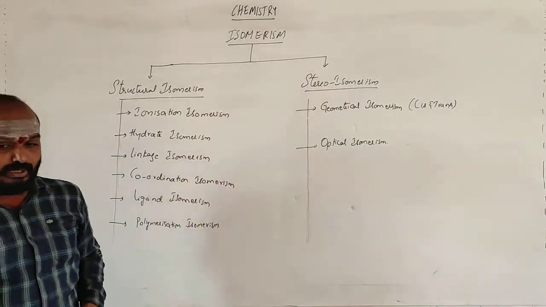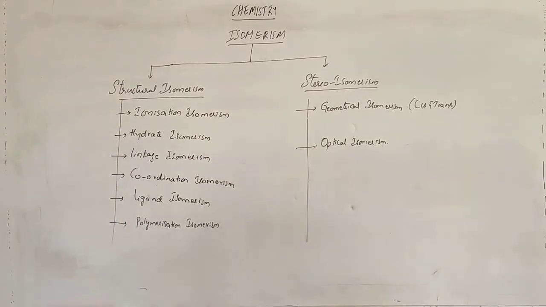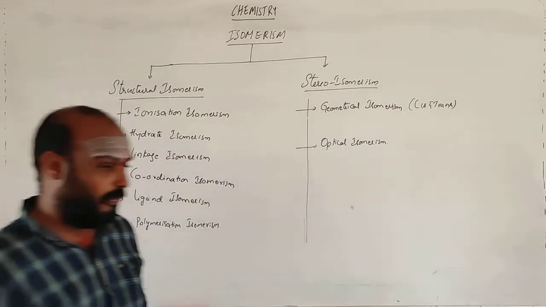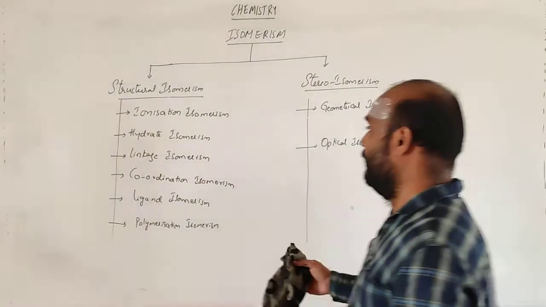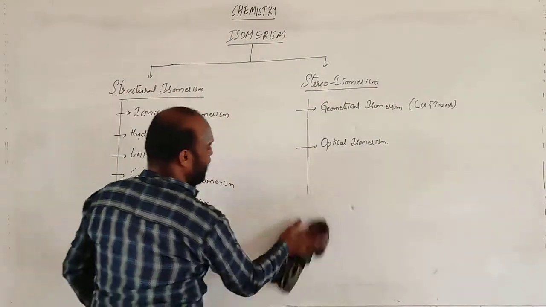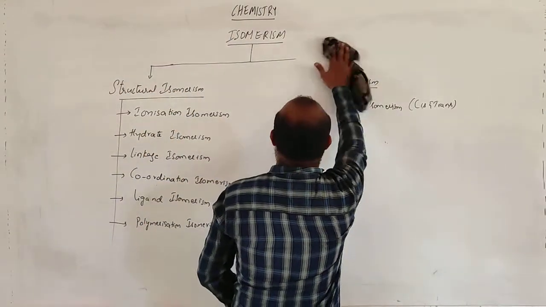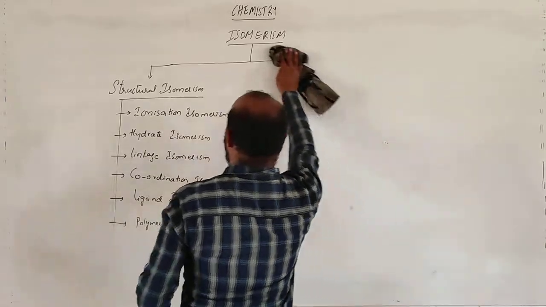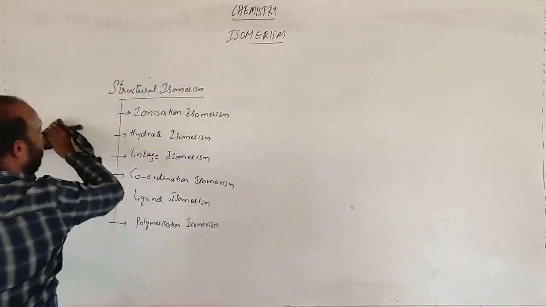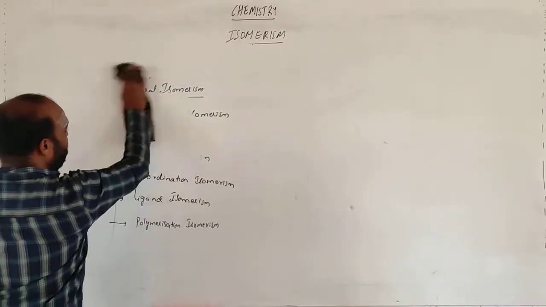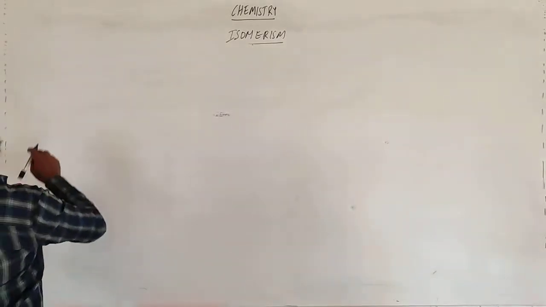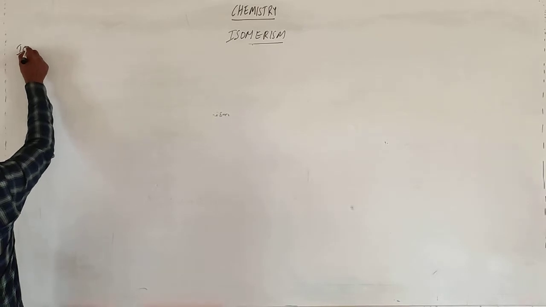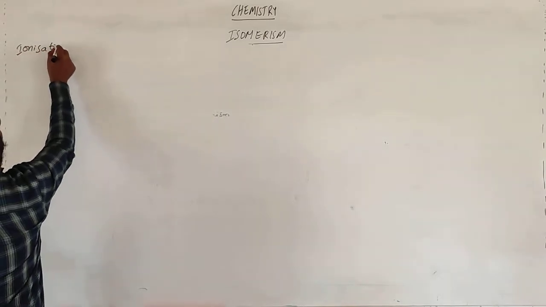Take the question. Let me do this. The first one is ionization isomerism.